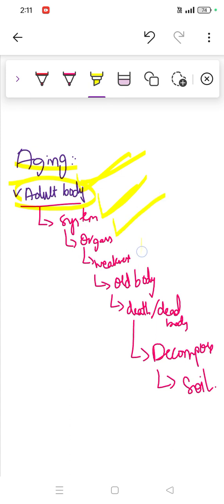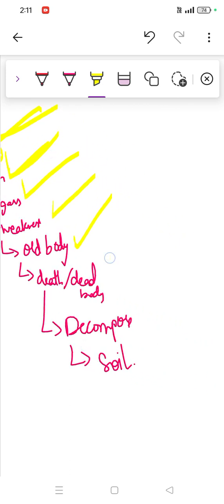Then there will be a few weaknesses and diseases caused in the body, and the person's age will increase, so they become an old body. After the old body, they die, so death or dead body. Then they will decompose and be laid in the soil. I'm sure it will be clear.